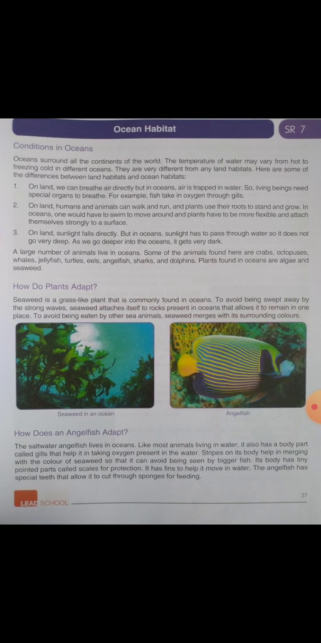Then see ocean habitat. Here you can see angelfish and seaweed in the ocean. A tree that grows on land like a mango tree can't grow in the ocean, as the ocean's water is very salty. Okay.